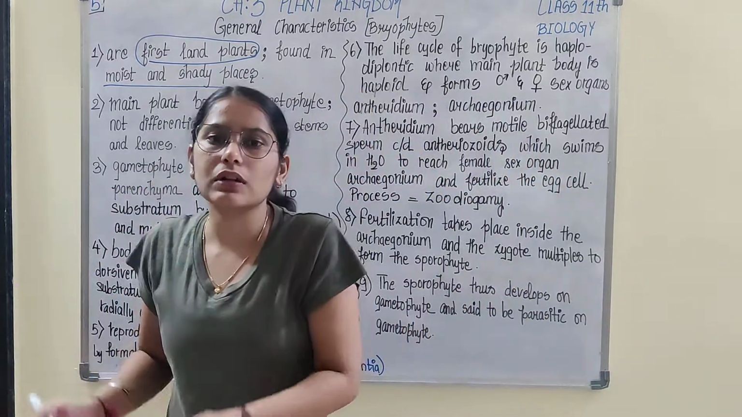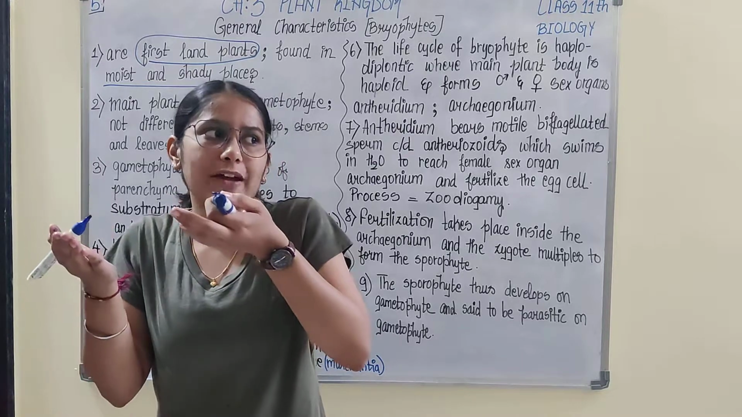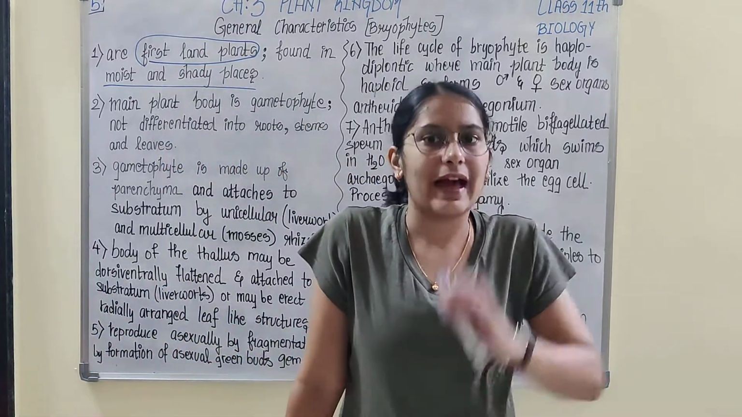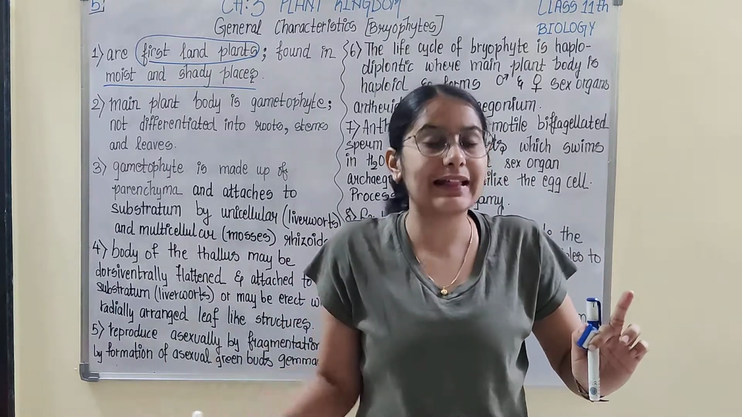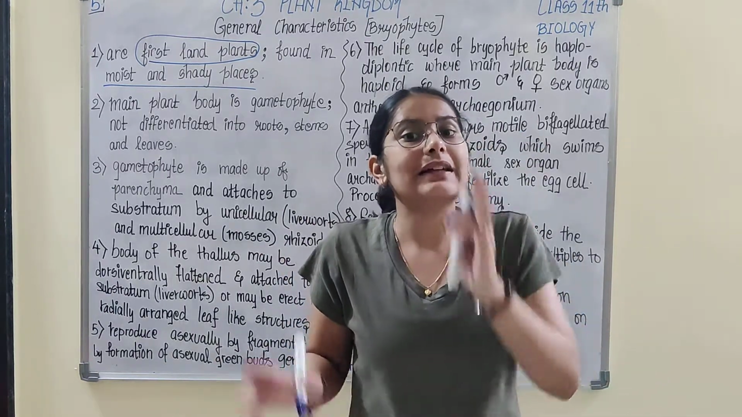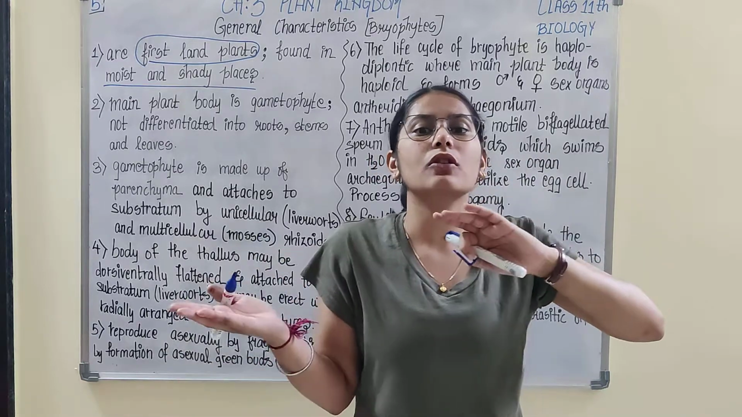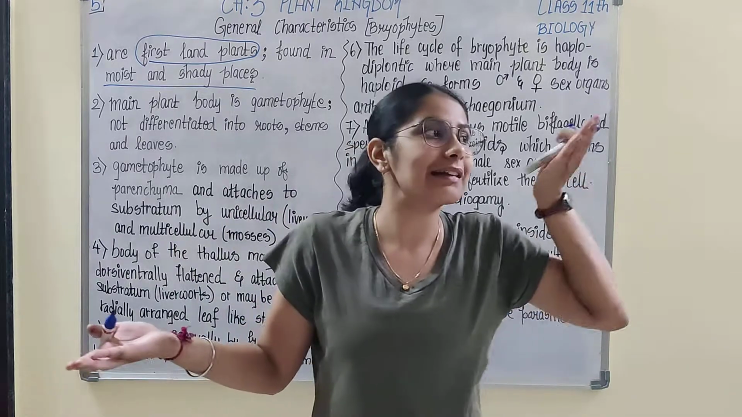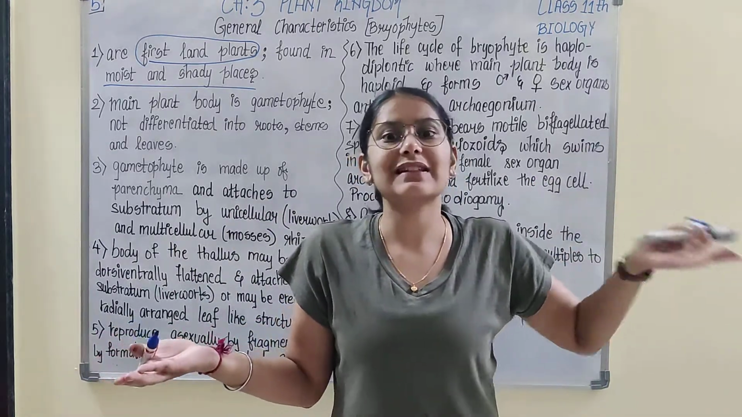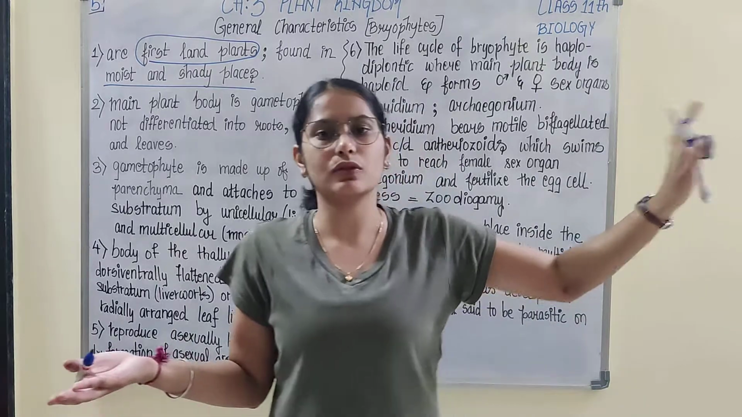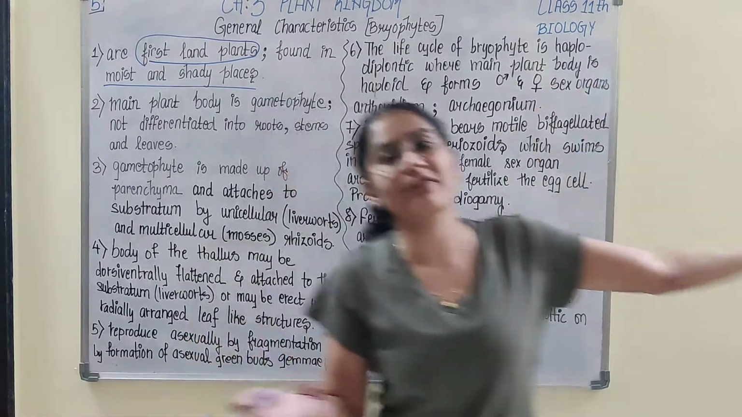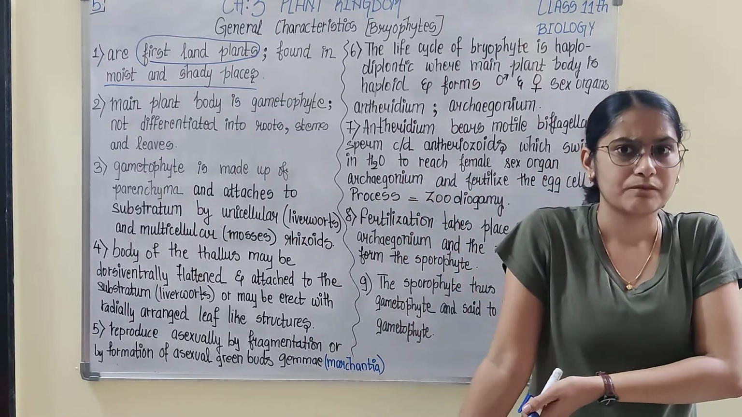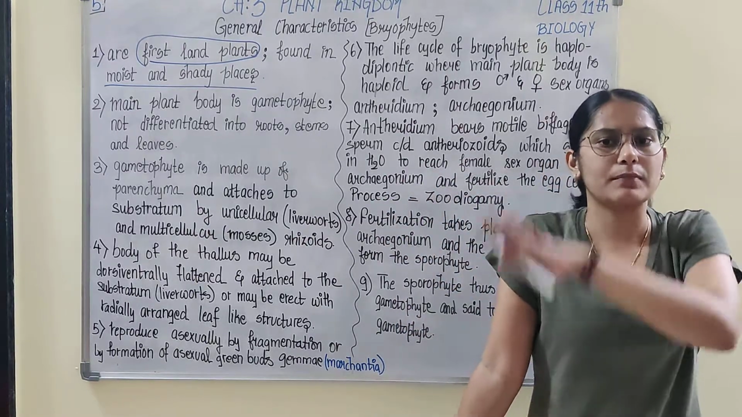Bryophytes are trying to develop comparatively to algae. They are able to form a zygote, which algae cannot. They form a transition state between algae and pteridophytes. Pteridophytes are the terrestrial plants. We would be moving to that, but they are again more developed compared to bryophytes.